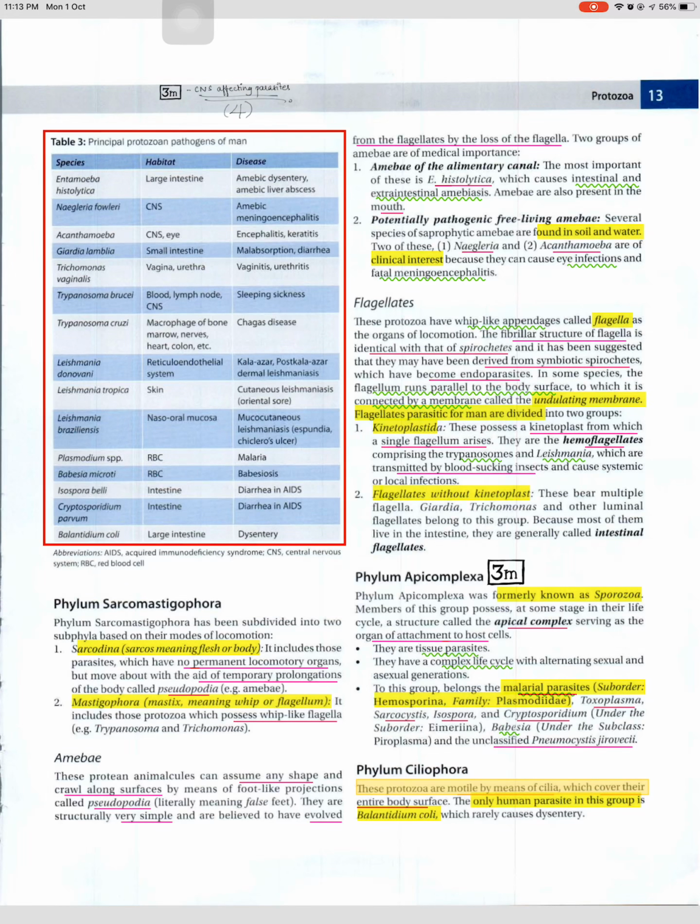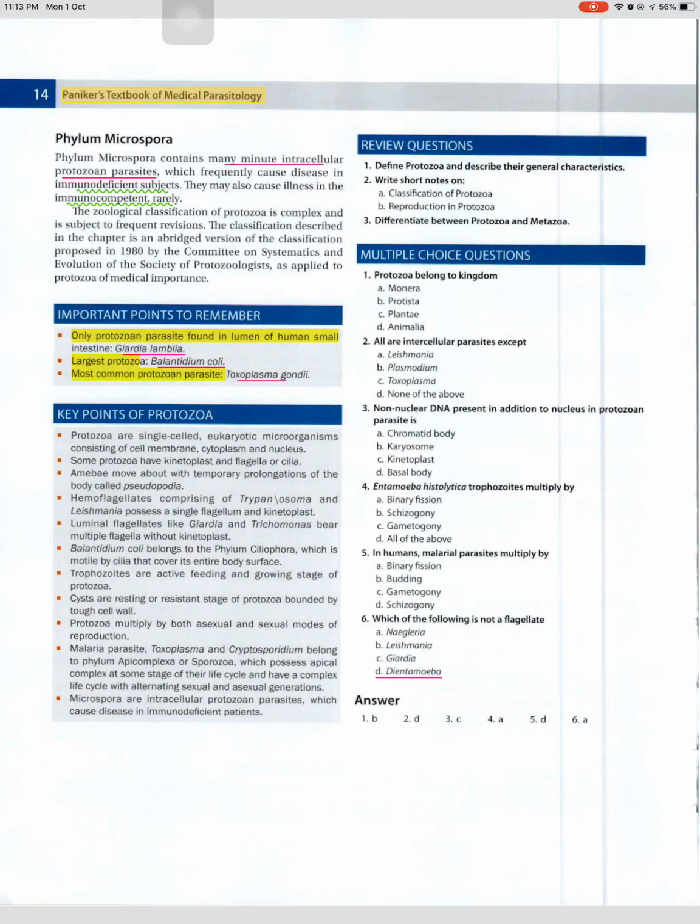Phylum Ciliophora. These protozoa are motile by means of cilia, which cover their entire body surface. The only human parasite in this group is Balantidium coli, which rarely causes dysentery. Paniker's Textbook of Medical Parasitology. Phylum Microspora. Phylum Microspora contains many minute intracellular protozoan parasites, which frequently cause disease in immunodeficient subjects. They may also rarely cause illness in the immunocompetent. The zoological classification of protozoa is complex and is subject to frequent revisions. The classification described in the chapter is an abridged version of the classification proposed in 1980 by the Committee on Systematics and Evolution of the Society of Protozoologists, as applied to protozoa of medical importance.